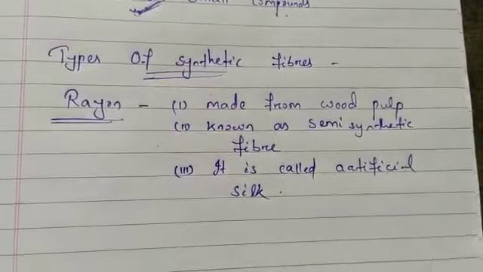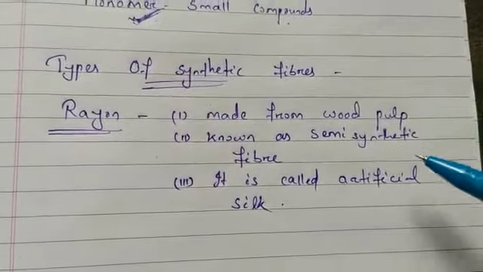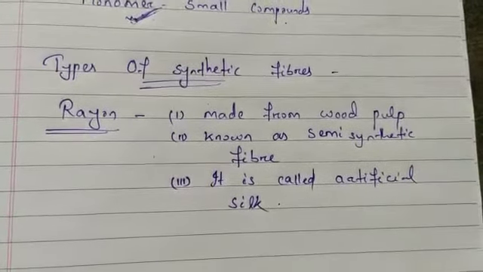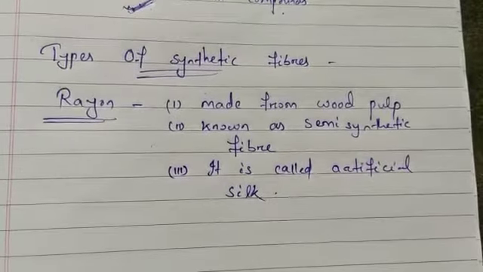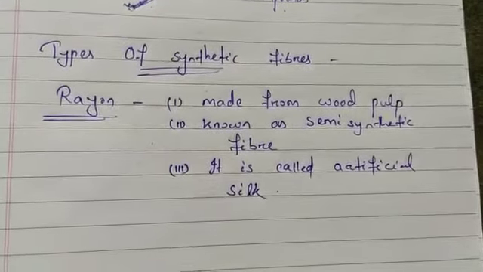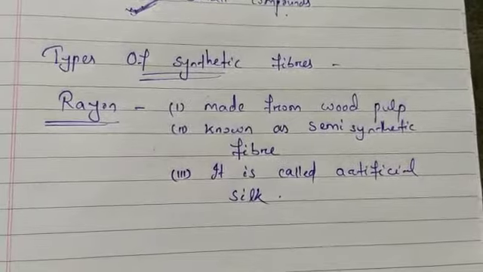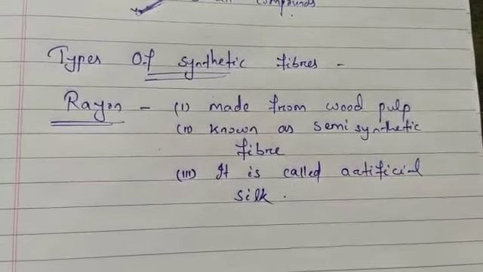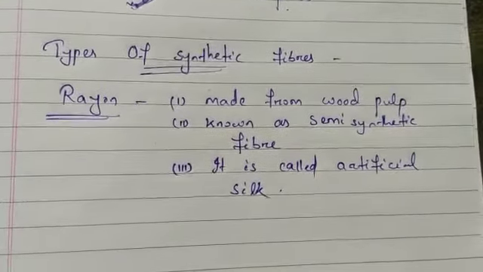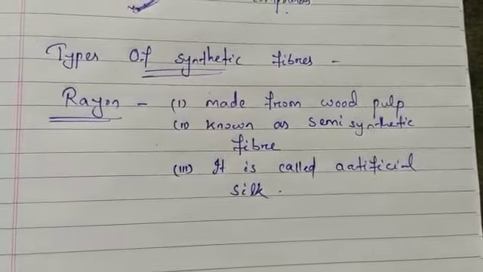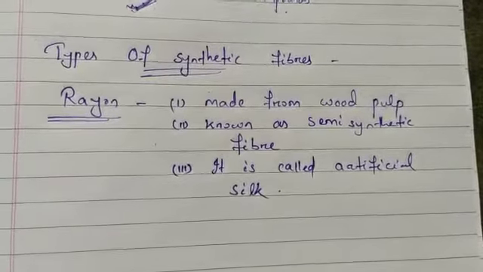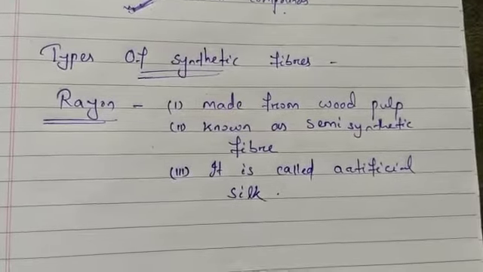So it is made from wood pulp. Since it is made from wood pulp, it is known as semi-synthetic fiber. First of all, wood pulp is dissolved in an alkali to form a thick solution that is called viscose. Then it is passed through tiny holes of a spinneret into a solution of sulfuric acid. After passing, it forms thin thread-like fibers, and these fibers are woven into rayon fabric.